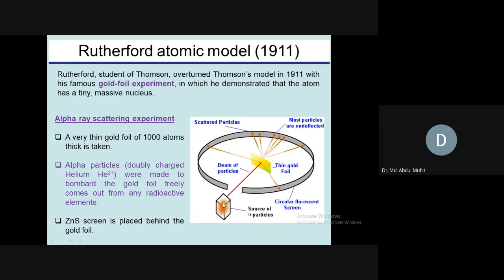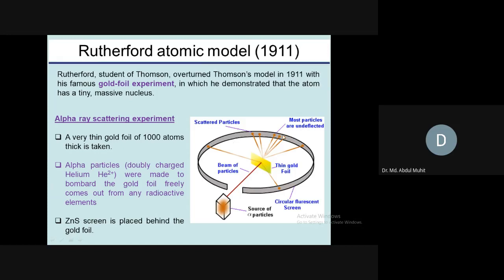This thin gold foil is placed, and from a source, a radioactive decay is happening, like lead or uranium, something like that. From the radioactive particles we can get alpha particles. So this red beam is a beam of alpha particles. And what does alpha particle mean? Alpha particle means a helium nucleus, which contains 2 protons and 2 neutrons. That is, the helium nucleus is called an alpha particle. The alpha particle radiates from the radioactive metal, and these alpha particles hit the gold foil.